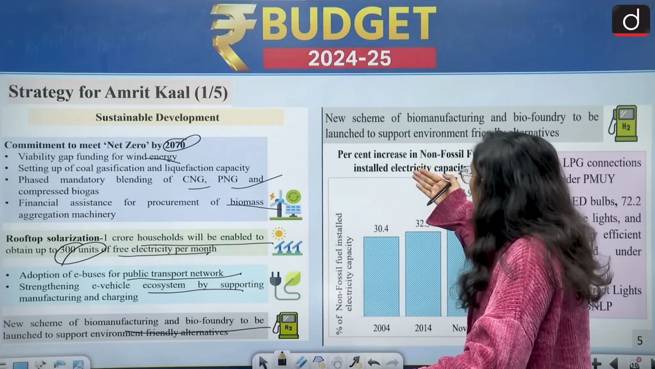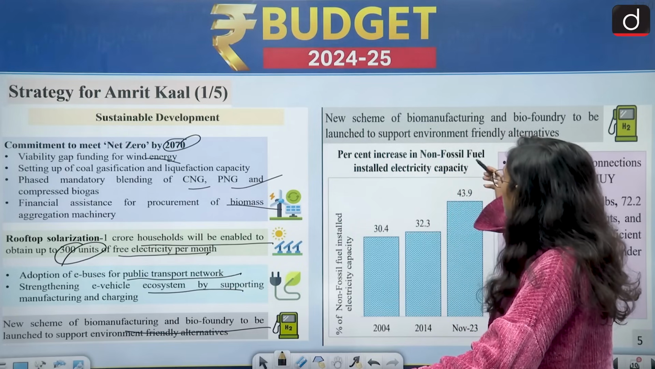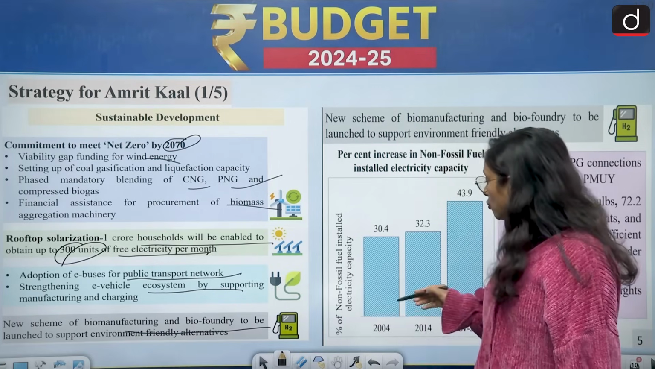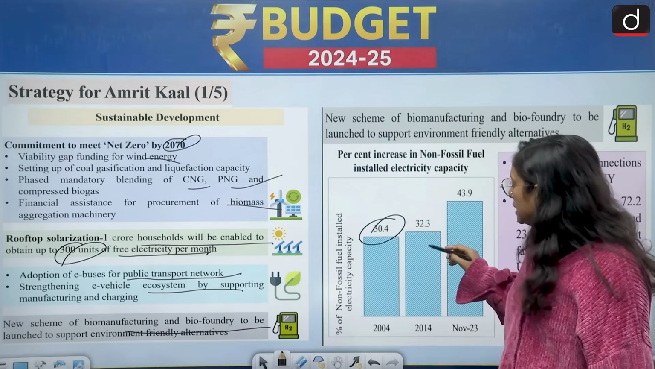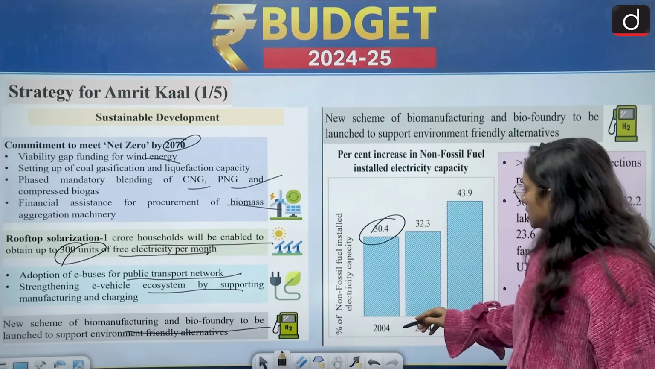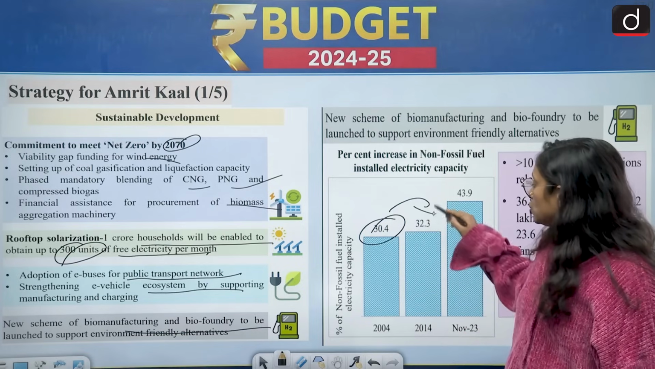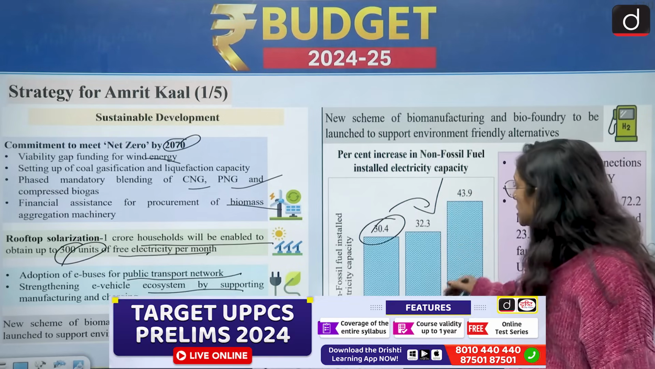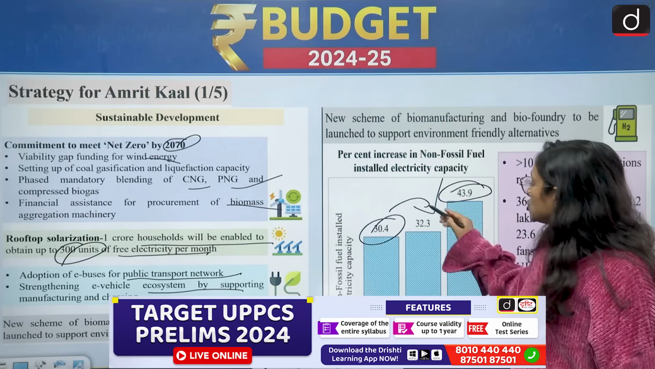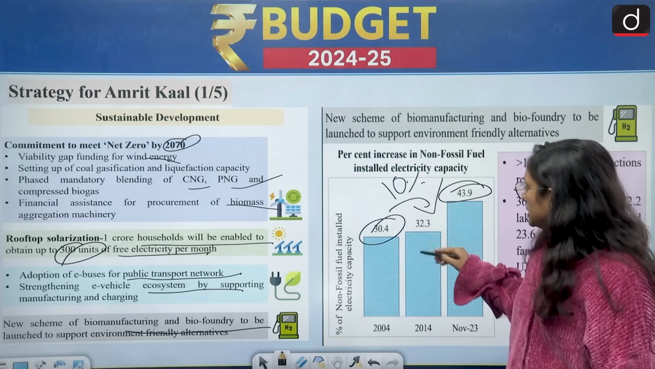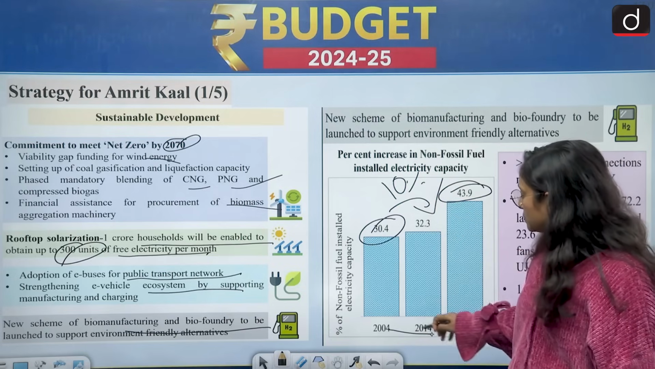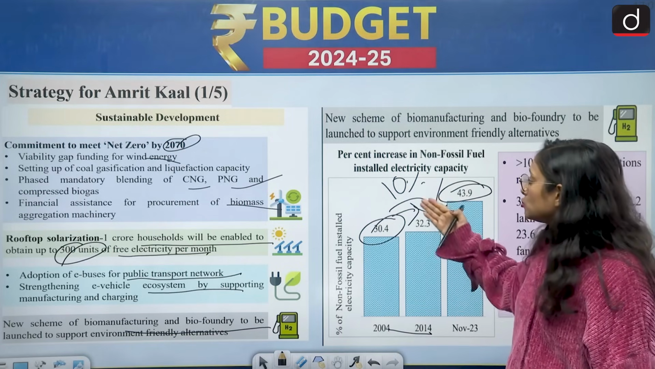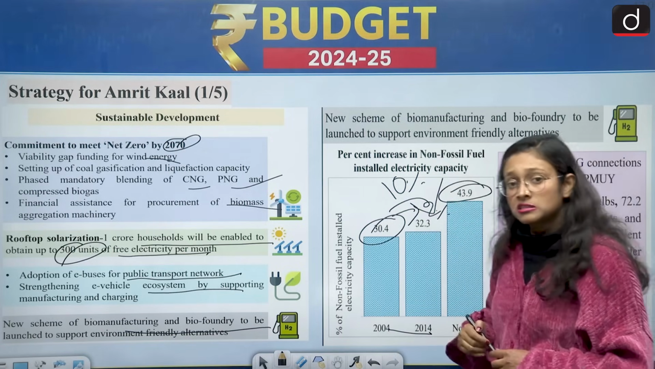Then coming to this particular graph, percent increase in non-fossil fuel installed electricity capacity. In 2004 we had only 30.4%, and in 2014 from 30.4 it became only 32.3. But what we have seen is that in the last 8 or 9 years we have achieved 43.9. So we have increased by 10% in the last 8 or 9 years, but in the previous 10 years we increased only 2%. So this is also a very rapid development in non-fossil fuel installed electricity capacity.